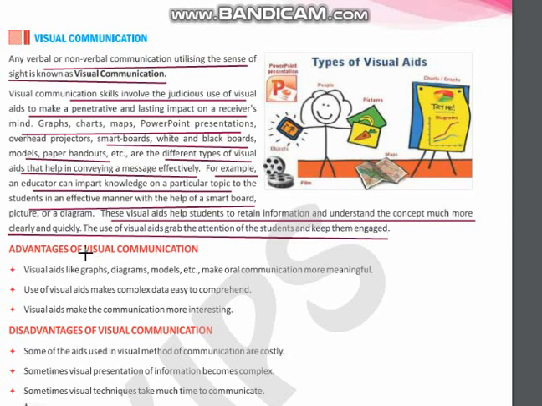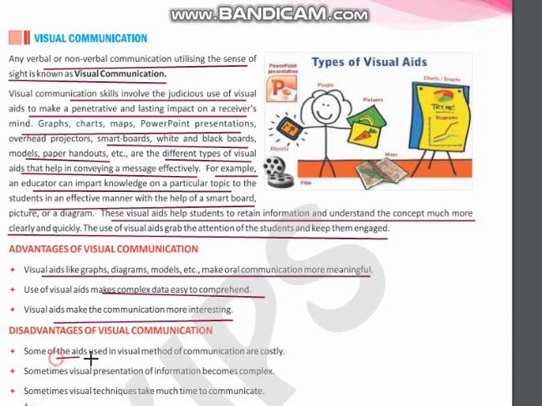Here are the advantages of visual communication. Visual aids like graphs, models, etc. make oral communication more meaningful. Use of visual aids makes complex data easy to comprehend. As you know, even when you draw a chart or a graph or maps, that is very easy to understand rather than a theoretical paragraph. Visual aids make the communication more interesting.